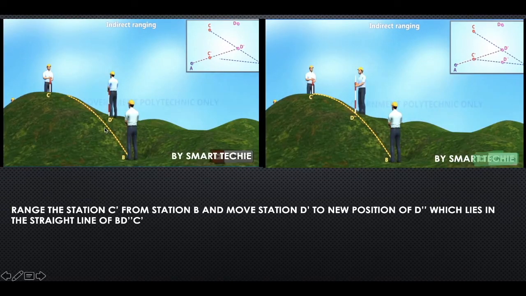The same procedure is carried out: range the station C dash from station B and move the station D dash to a new position D double dash, which lies in the straight line of B, D double dash and C dash.